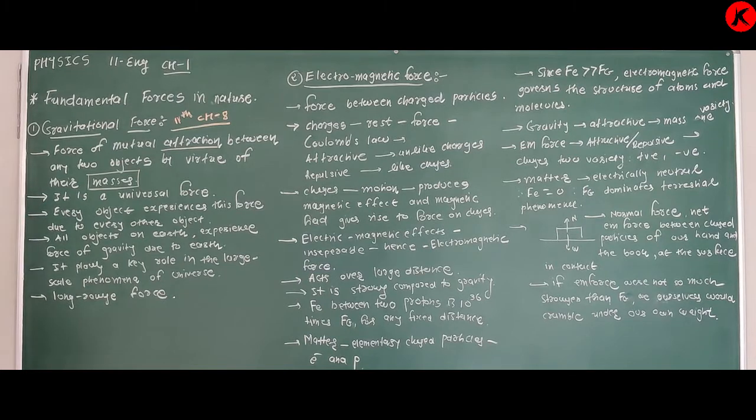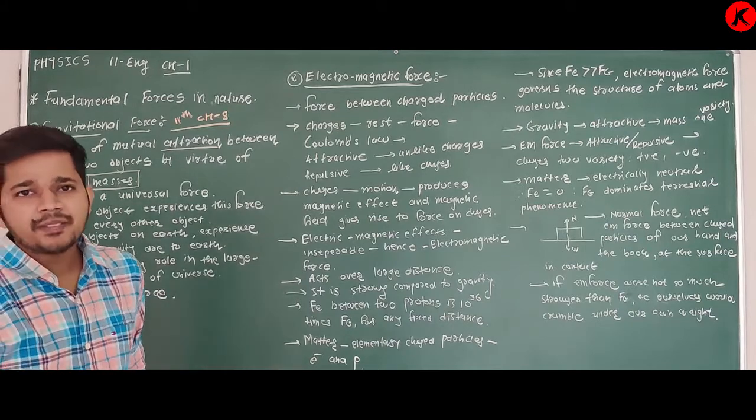One extra point: the force between two masses is given by Newton, that is Fg = G m1 m2 / r². Gravitational force is directly proportional to the product of their masses and inversely proportional to the square of the distance between them.